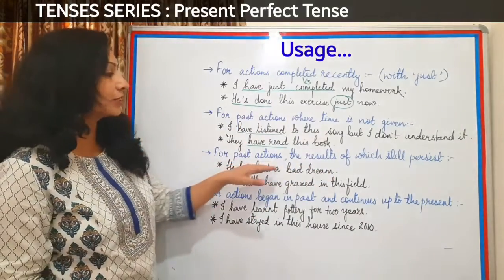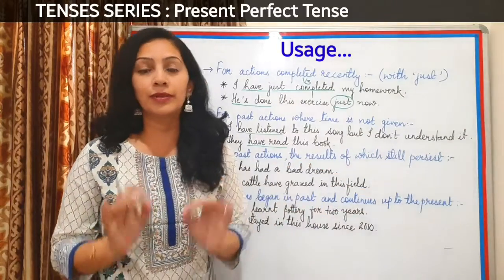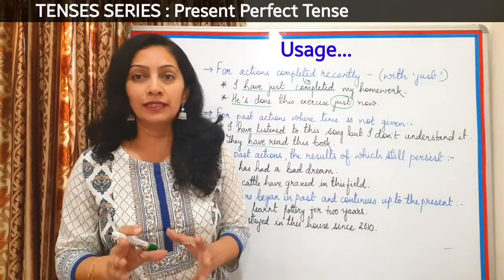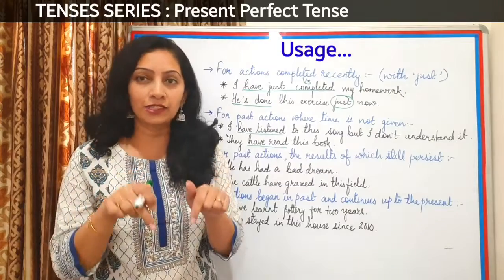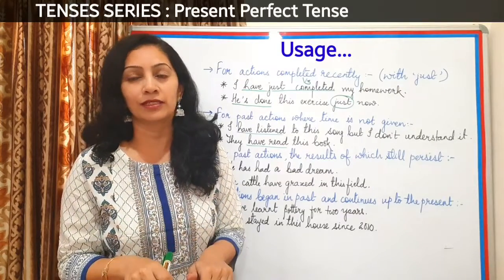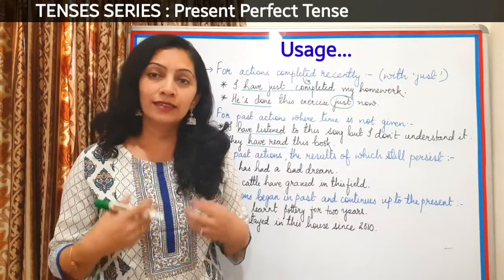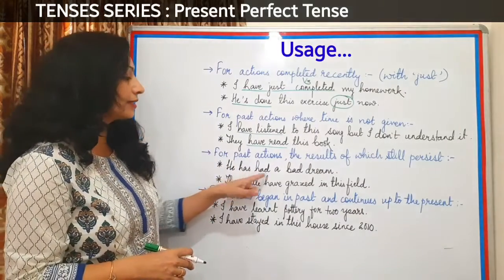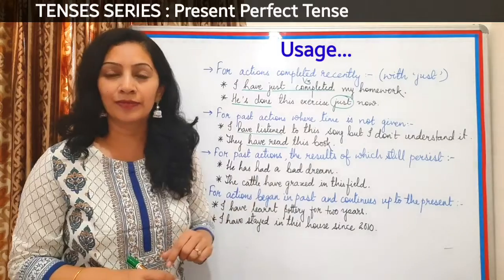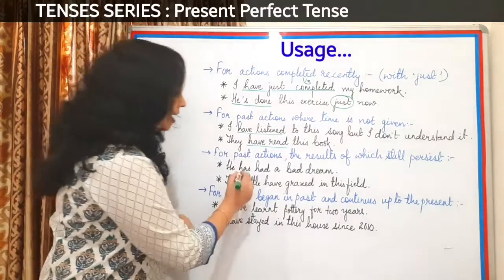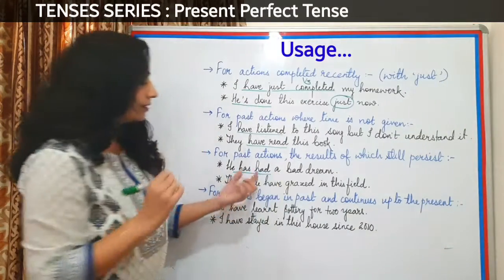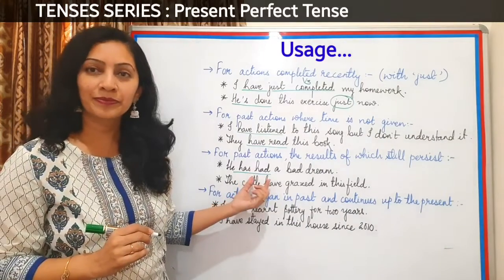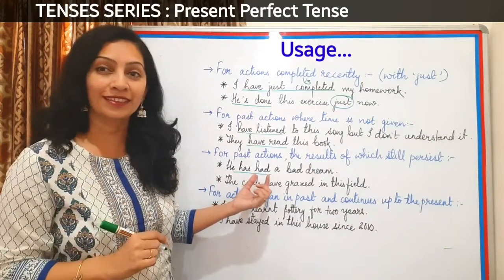Next, for past actions, the results of which still persist. Now, if you have completed an action and the result of that action is still there in the present moment, then you generally state it in present perfect tense. Like here, he has had a bad dream. Now here you might get confused. How can I write the same auxiliary verb twice? Yes, you can write it.